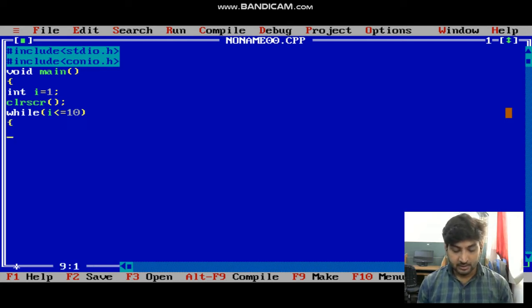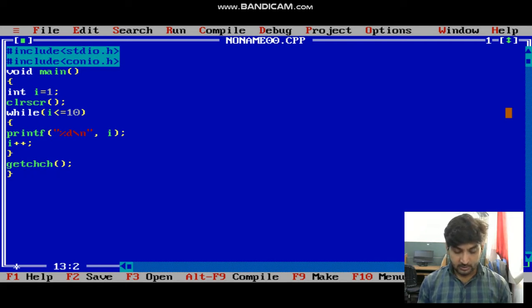Bracket start, then we print a statement, printf, %d for integer value, \n for new line, and we are printing the value of i, right. i++ for incrementing the i value, getch for holding the console output, and close bracket.